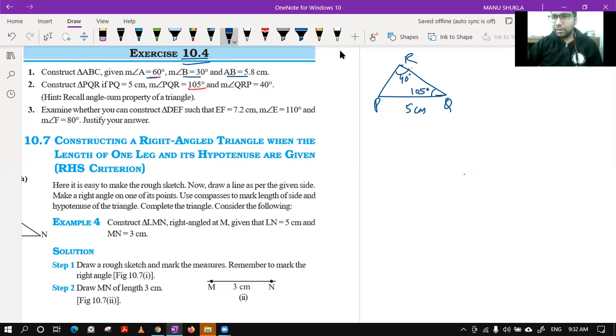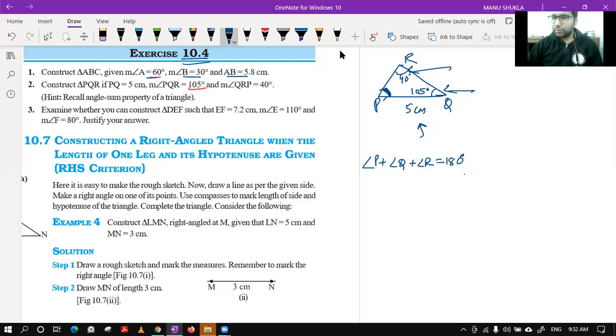So class, tell me, we have angle and side, but these questions are based on angle side angle. Can we find this angle? Please tell. Can we find this angle? Yes. What is the value of this angle, class? How will you find? You know angle P plus angle Q plus angle R is equal to 180°. That is the angle sum property of a triangle.